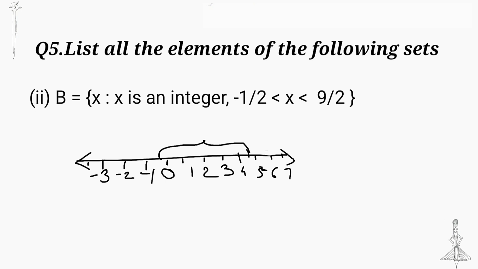So we can find the integers between -0.5 and 4.5.